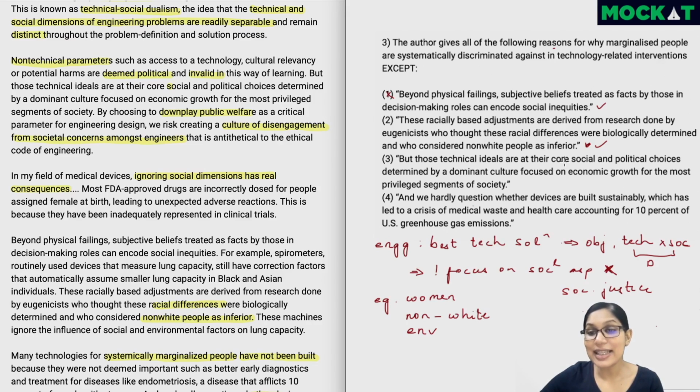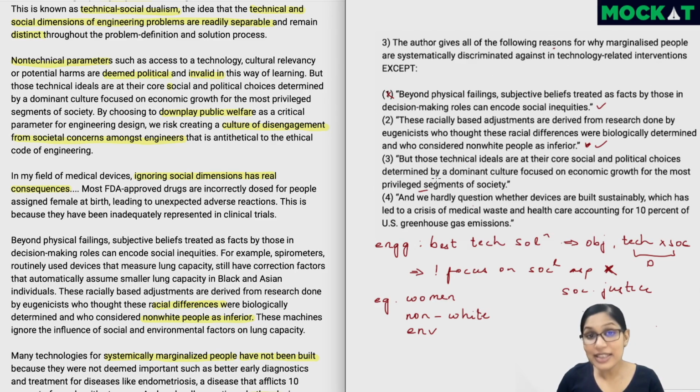But those technical ideals are at their core social and political choices determined by a dominant culture focused on economic growth for the most privileged sections of society. This is probably a tricky option because this is not speaking either about women or about non-white people, who are the two groups of people that we know have been discriminated against based on this passage. However, if you see here, this sentence is talking about the benefit for the most privileged segments of society.